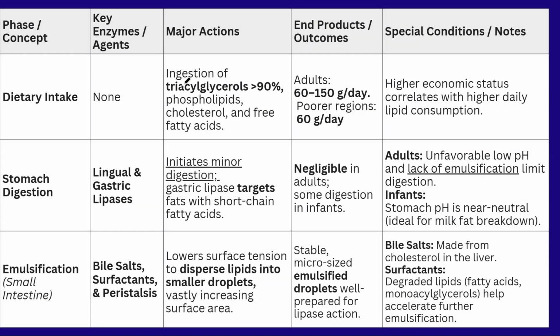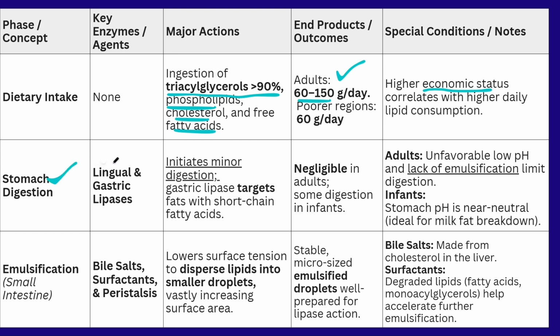This is the overview of digestion and absorption of lipids after consumption. We know that most of the lipids contain 90% glycerols along with phosphates, cholesterol and fatty acids. Adults consume 60 to 150 grams of lipids on average per day. Depending upon economic status, the consumption quantity of lipids differs.